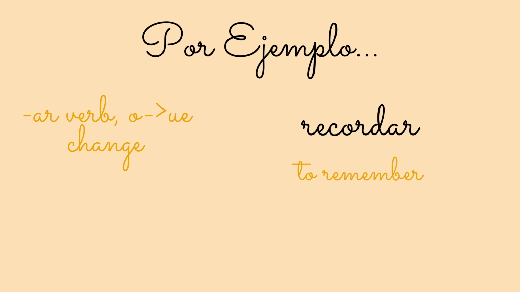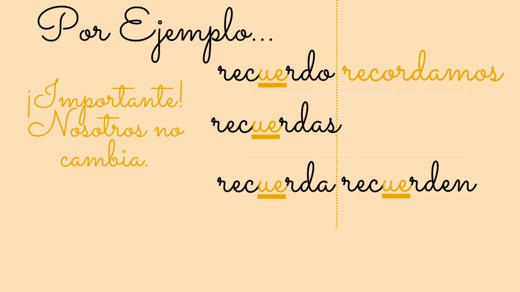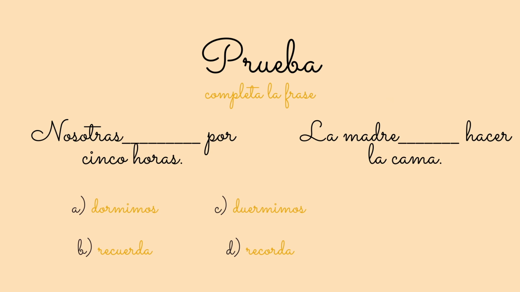Now let's talk about our final verb, recordar, which means to remember. It's an AR verb and an O to UE stem change. Now that we've got the hang of things, let's go over this quickly. Yo recuerdo. The O changed to UE and the ending stayed the same. Tú recuerdas. Él, ella, usted recuerda. Nosotros recordamos. There was no stem change for the nosotros form. Y ellos, ellas, ustedes recuerdan.